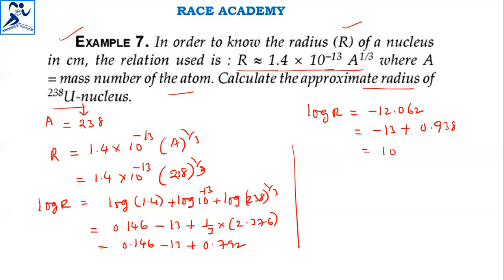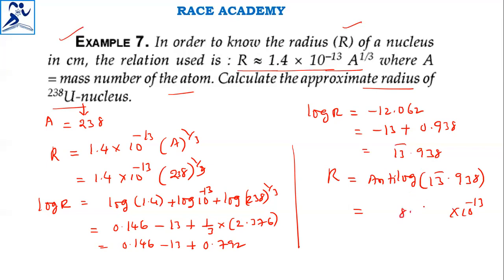So this will also be written in logarithmic terminology as 13 bar point 938. After that, R can be obtained by taking the anti-log of 13 bar point 938. 13 bar is 10 power minus 13, and the anti-log of 0.938 we got is 8.67.